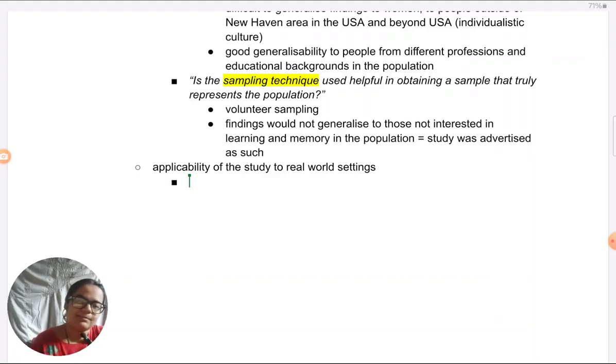Now coming to applicability of the study to real world settings, which is one more type of generalizability. Here you need to think about two things: mundane realism and ecological validity. Many of you would feel that this is better covered in validity. I feel it is better covered in generalizability. Many people feel ecological validity is one form of external validity. In the PAIL format, it should be taken under validity concern. I feel it has more to do with generalizability, so I would take it here.